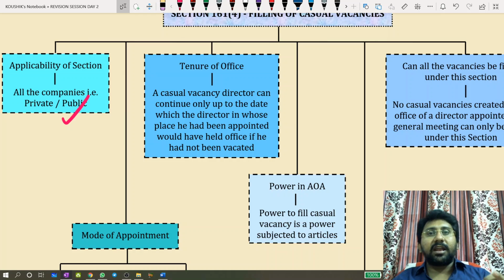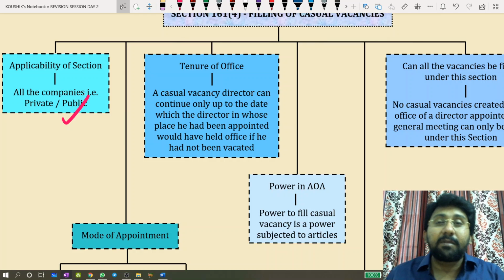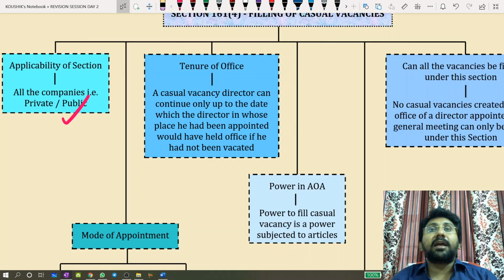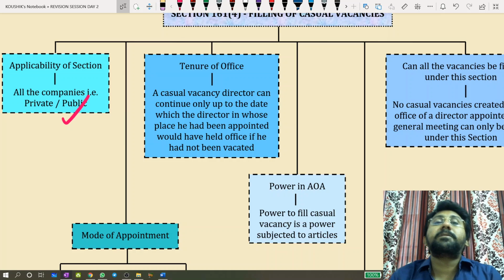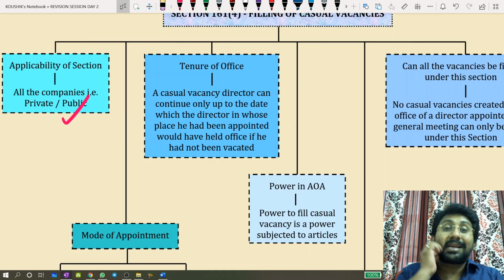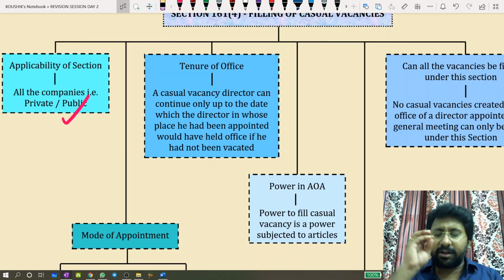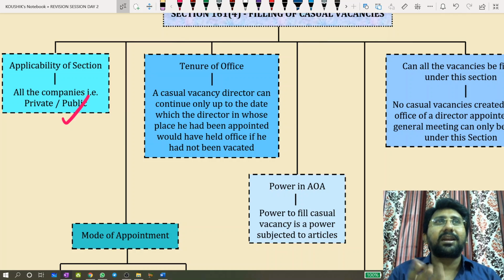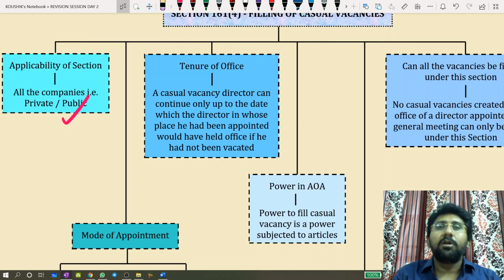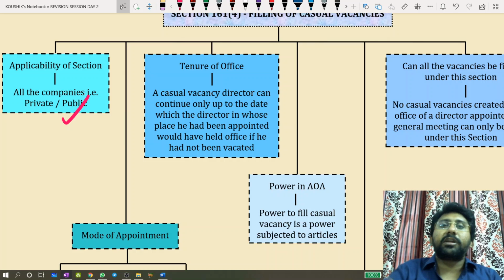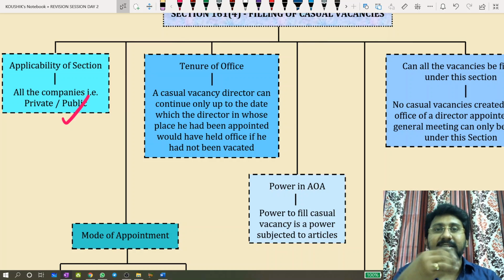Because if the original director is non-rotational, some people will have a wrong notion: non-rotational director means a permanent director. 100% wrong. I will show you the practical companies which I am dealing with. What is the difference between a non-rotational director and a rotational director? A rotational director will be liable to retire by rotation during the tenure of 5 years or 6 years or 8 years.